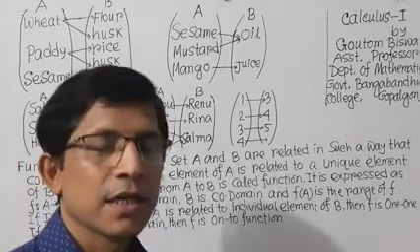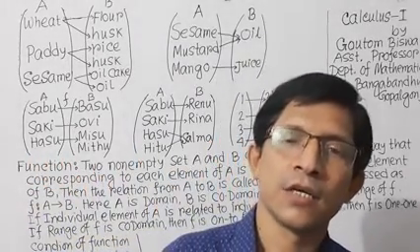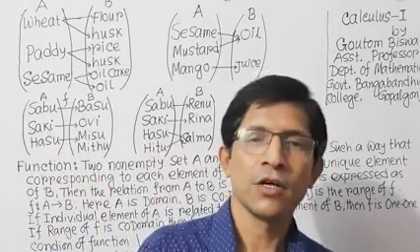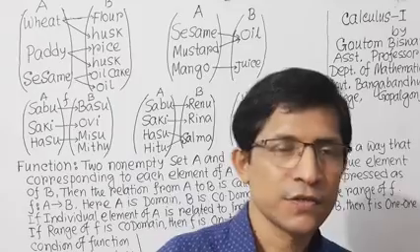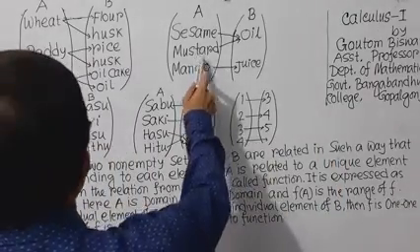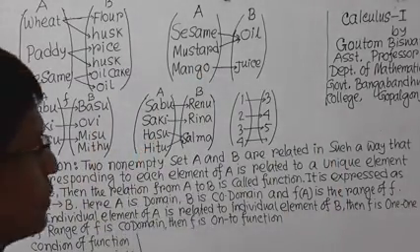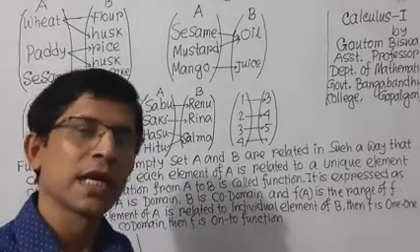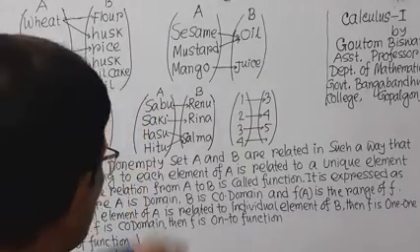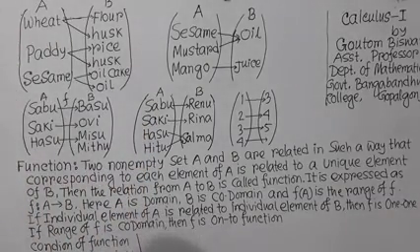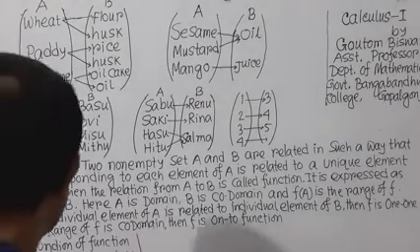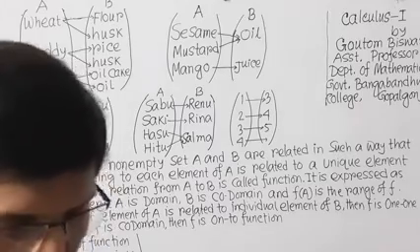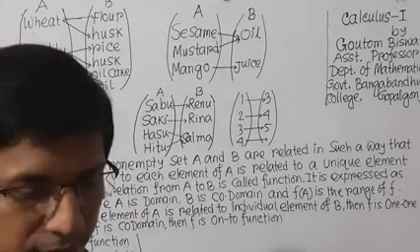That means at first you have to define a function, then among the functions you have to define a one-one function. So these are functions, this and these are functions. Among these functions we can define one-one function and onto function. Now we have to define the condition of a function, then we will define the function as variables, and then one-one and onto functions.